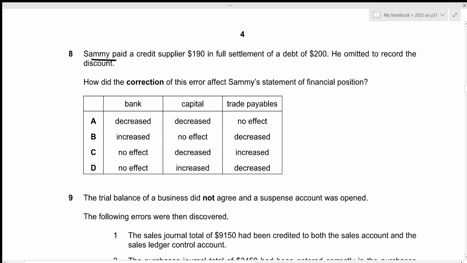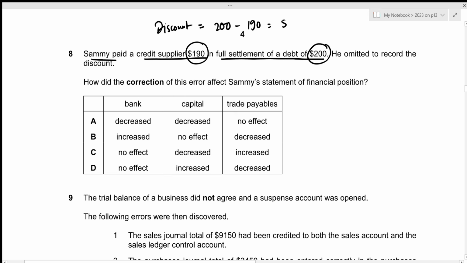For question number 8, Sammy paid a credit supplier 190 in full settlement of a debt of 200. It means that there was a discount. Discount is the difference between the full debt and the amount that was paid. So 200 minus 190, which results in 10. He omitted to record the discount. How did correction of this error affect Sammy's statement of financial position? So we're only looking at the statement of financial position in this case, not the statement of profit and loss.